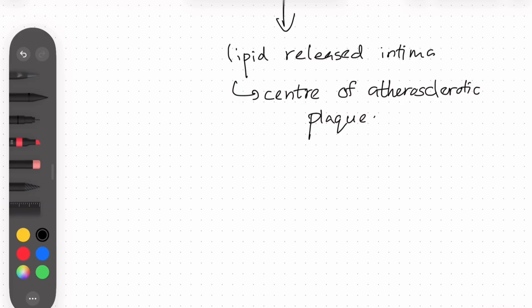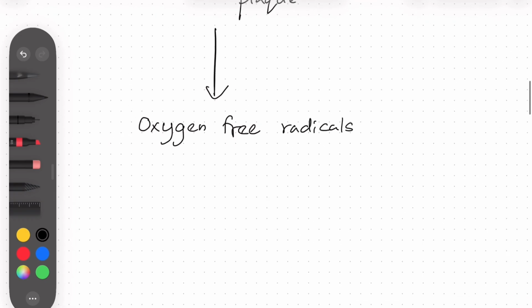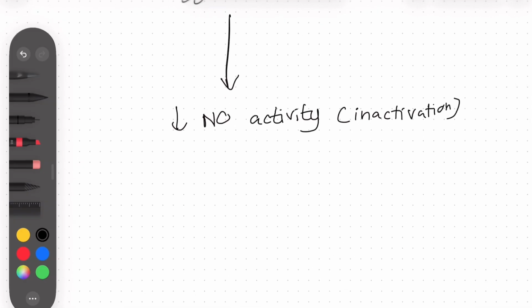Okay, and when these macrophages are ruptured, they release a lot of oxidative free radicals, also known as oxygen free radicals. These oxygen free radicals increase inside the intima after the rupture of macrophages, and they react with NO and inactivate it. They decrease the nitric oxide activity. So NO no longer has a vasoprotective function.